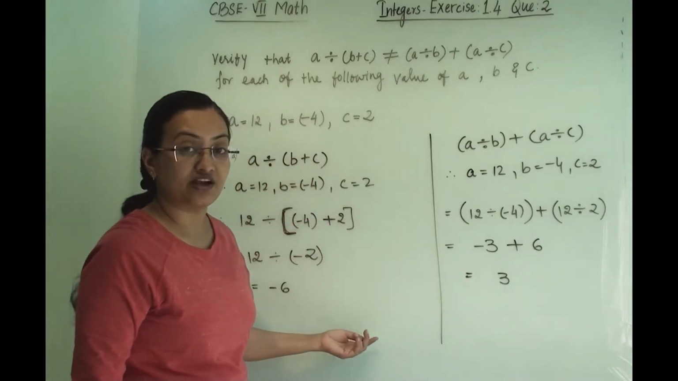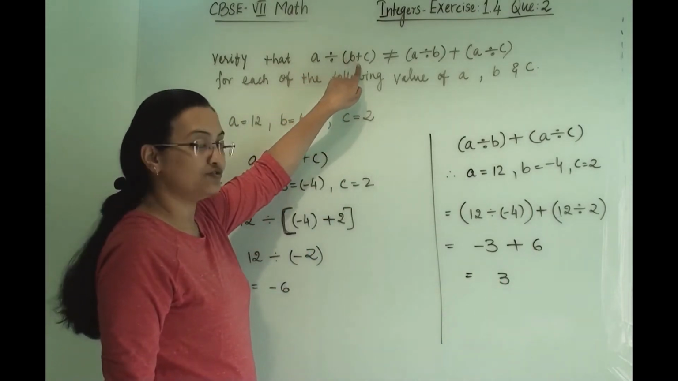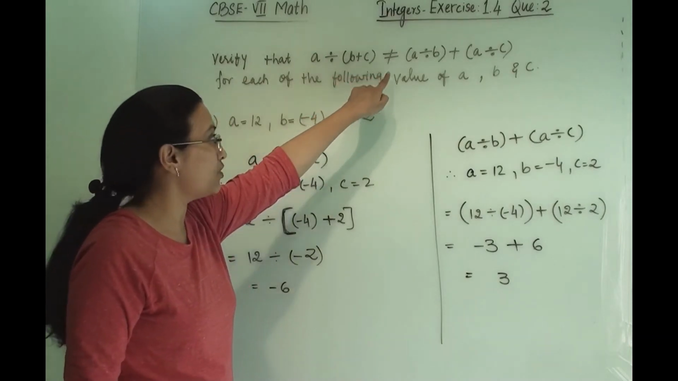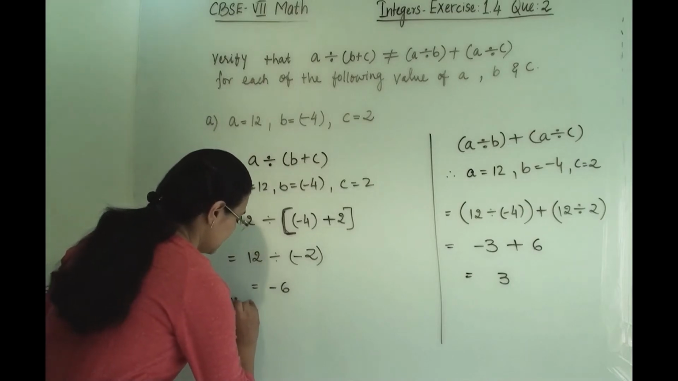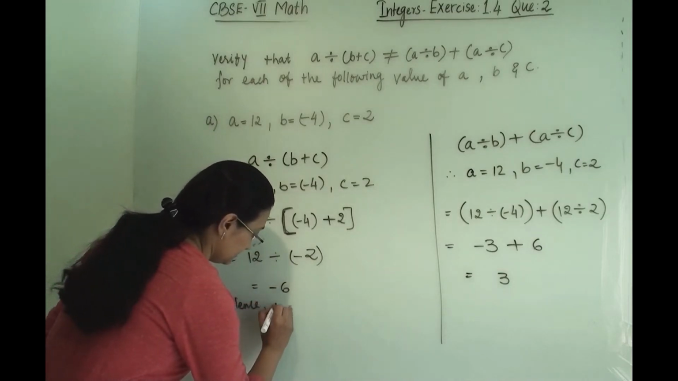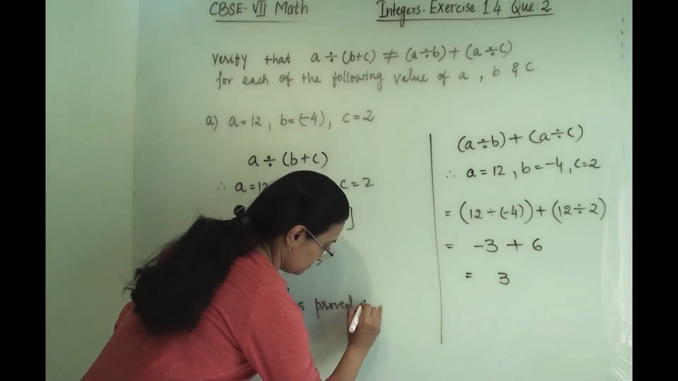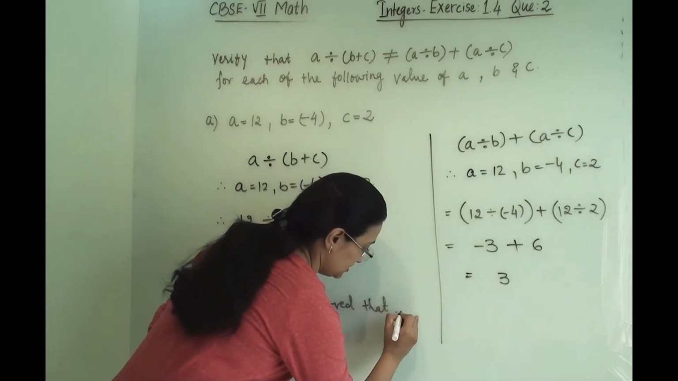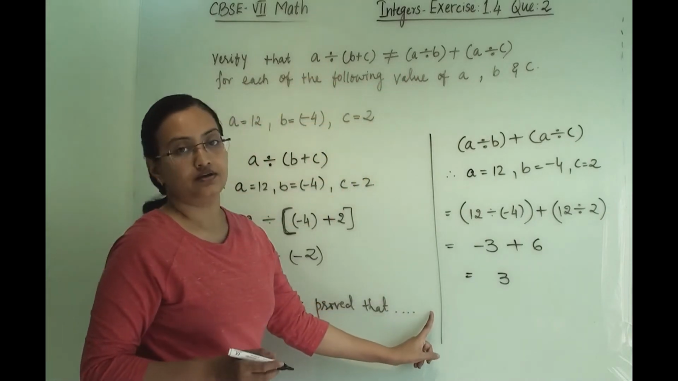So here we can write that hence it is proved that a divided by the bracket b plus c is not equal to this right hand side term. Hence it is proved, and then again this equation you have to write here.